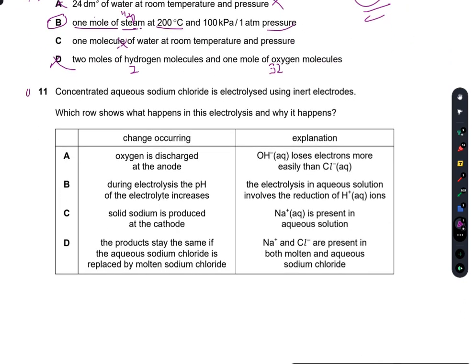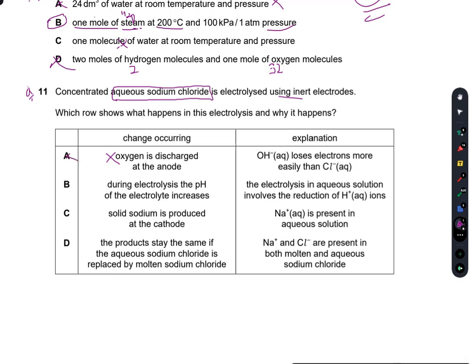Question number 11. Concentrated aqueous sodium chloride is electrolyzed using inert electrodes. Which row shows what happens in the electrolysis and why it happens? Now, during the electrolysis, the change occurring is oxygen is discharged at the anode. No, it is not. Why? Because it is a Nelson cell. Nelson cell does not produce oxygen at the anode. It is produced in the Downs cell.